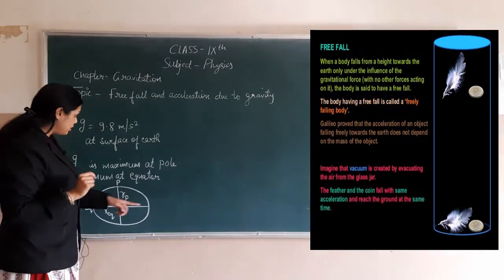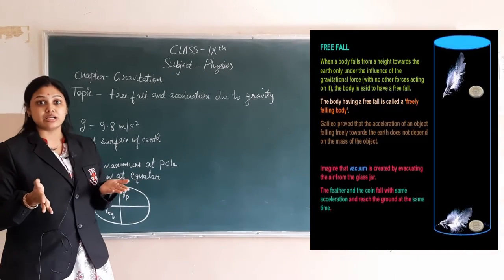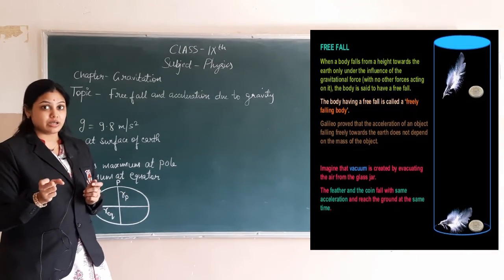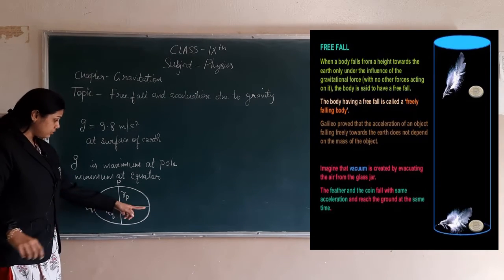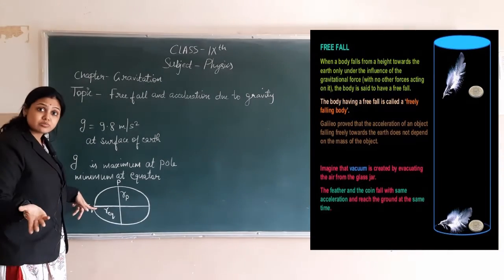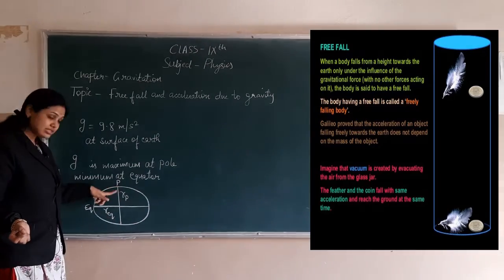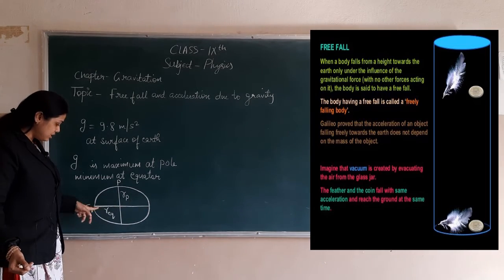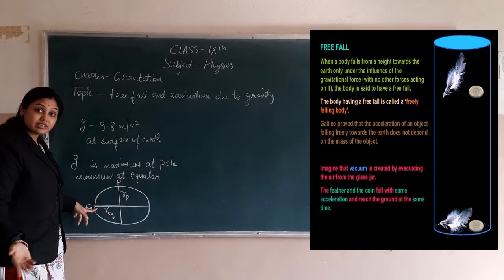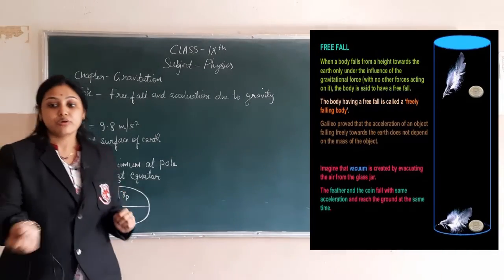You can see here, this is the shape of earth. Earth is not perfectly spherical, it is a little bit elliptical. So when there is an elliptical shape, the radius of one axis is more and the radius of the other axis is less. So this is the major axis and this is the minor axis. In this major axis, if you see, the radius of the equator is more and the radius of the pole is less.